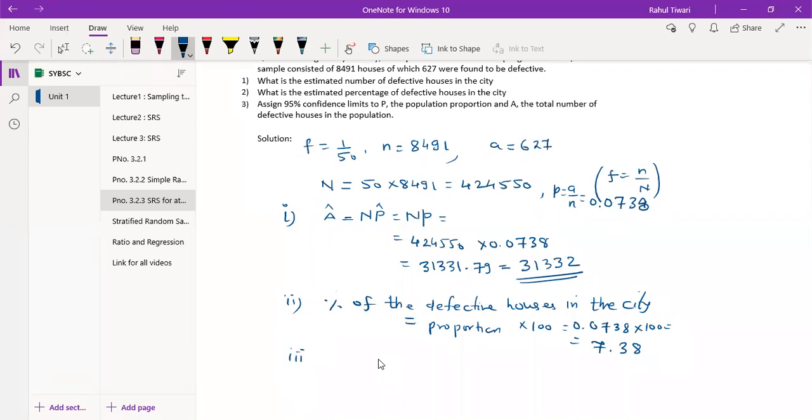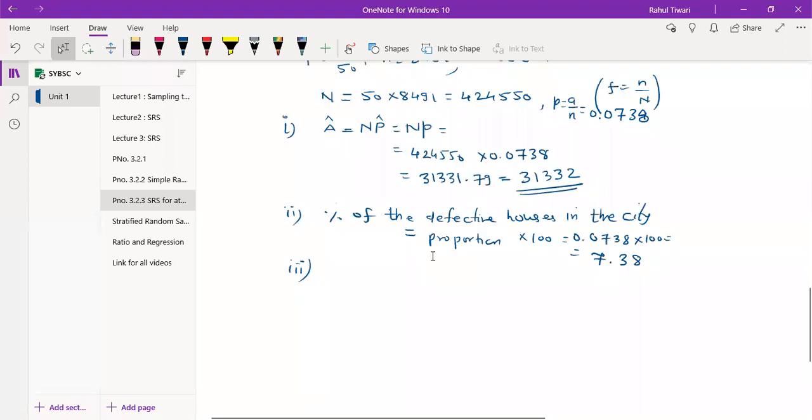What about the next one? Assign a 95% confidence interval for capital P, the population proportion. So capital P is the population proportion, and capital A represents the total number of defective items in the population. You need to obtain the confidence interval for capital P. Okay. So how to calculate?